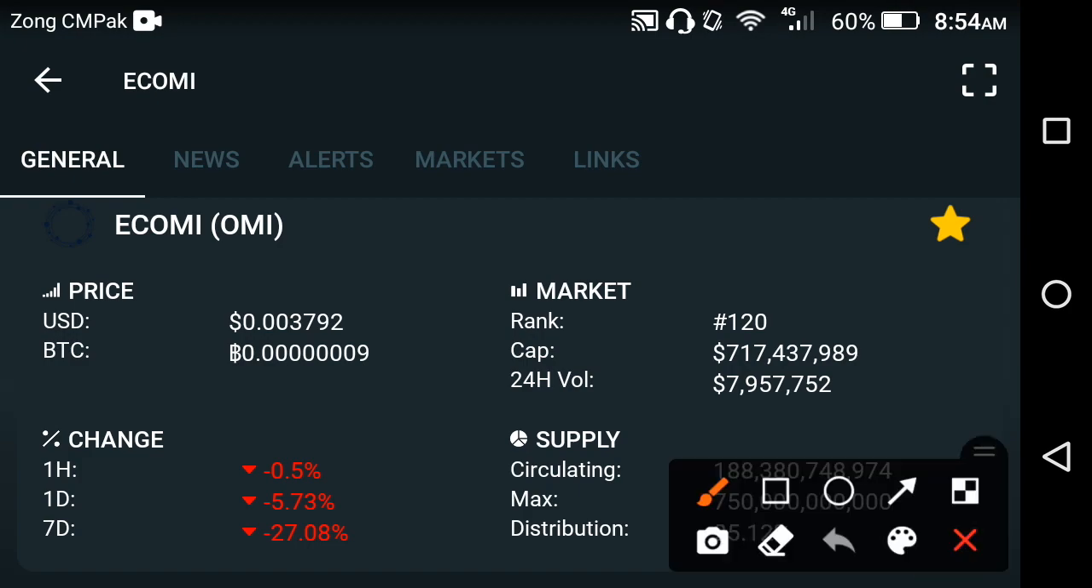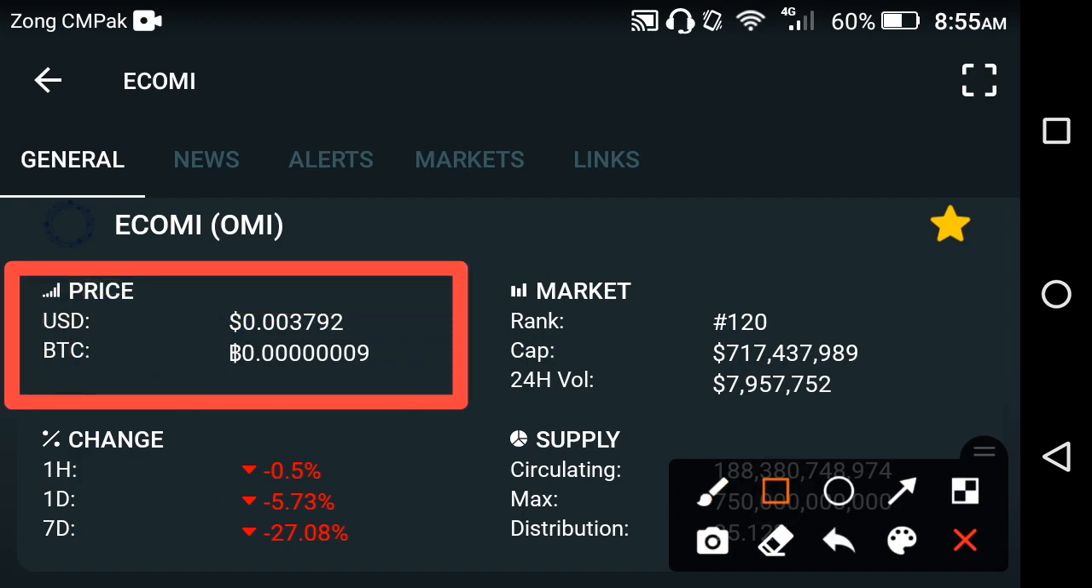So friends, first of all we talk about the current price of the OMI coin. The price of the OMI coin is 0.003792 USD, the current price of the OMI.